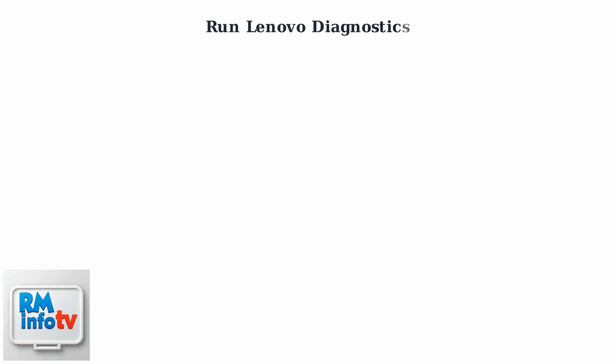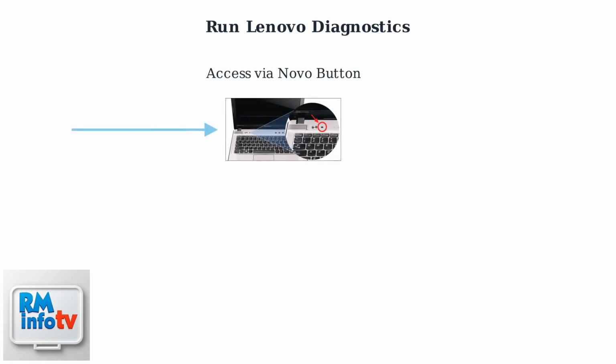To check drive health using Lenovo's built-in diagnostic tools, you have two main options: the Novo button or Lenovo Vantage software. First, power off your Lenovo laptop completely. Look for the Novo button, usually a small pinhole near the power button. Press it with a paperclip to enter the Novo menu, then select System Recovery or Diagnostics to run a hardware scan.